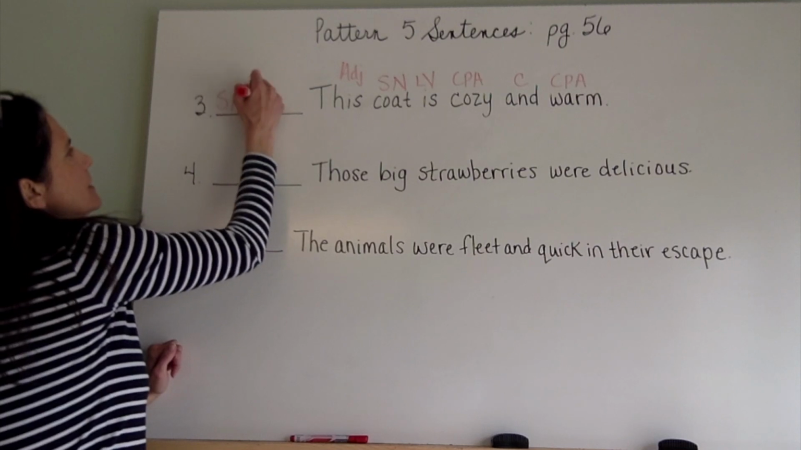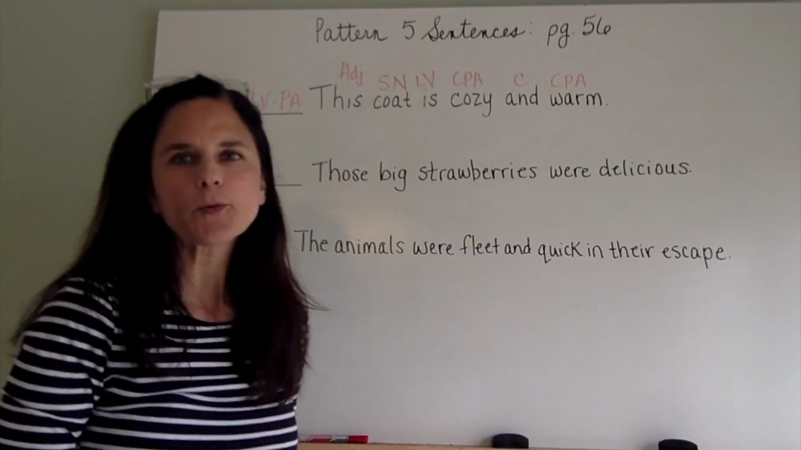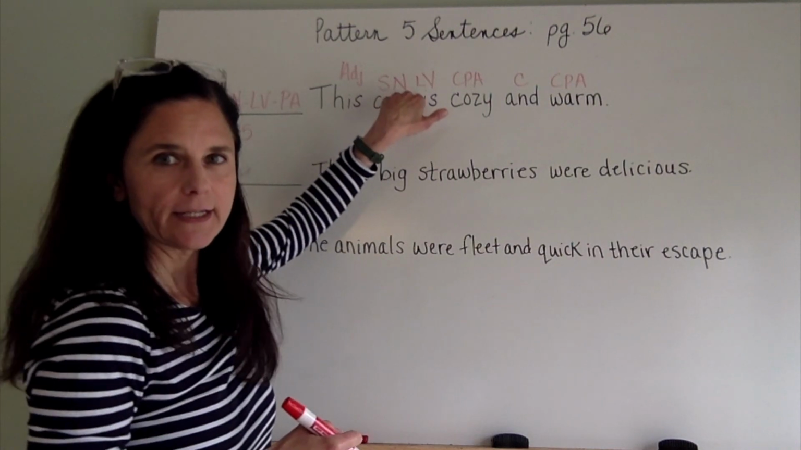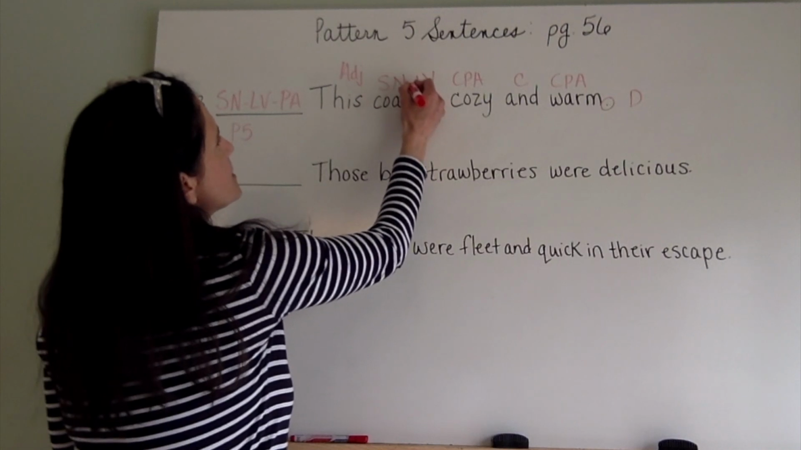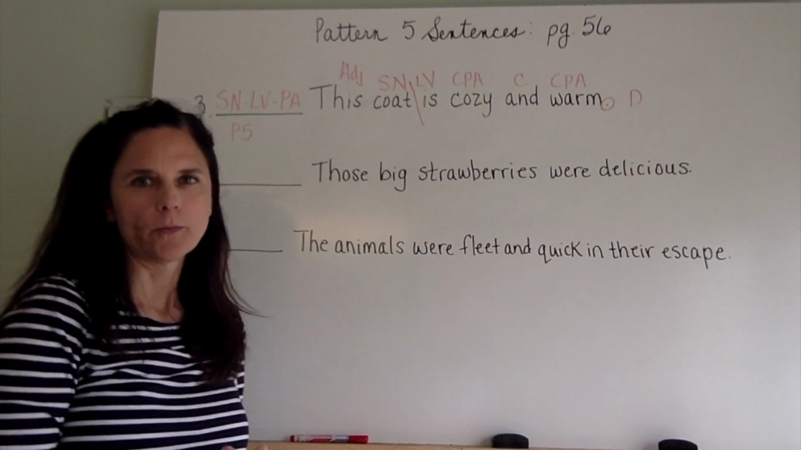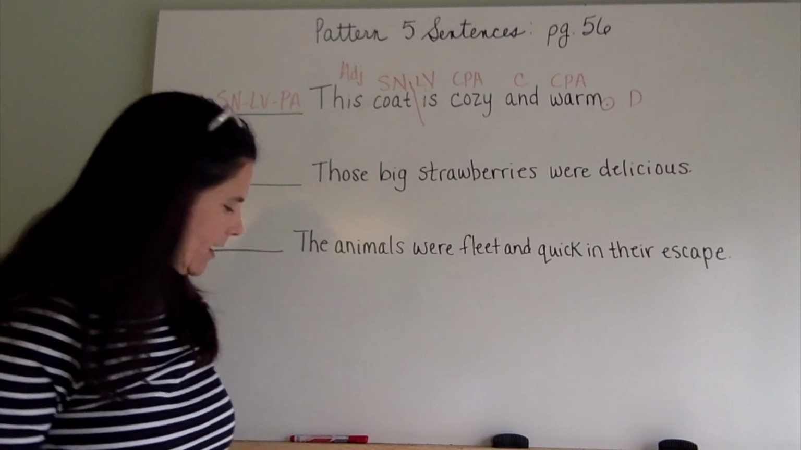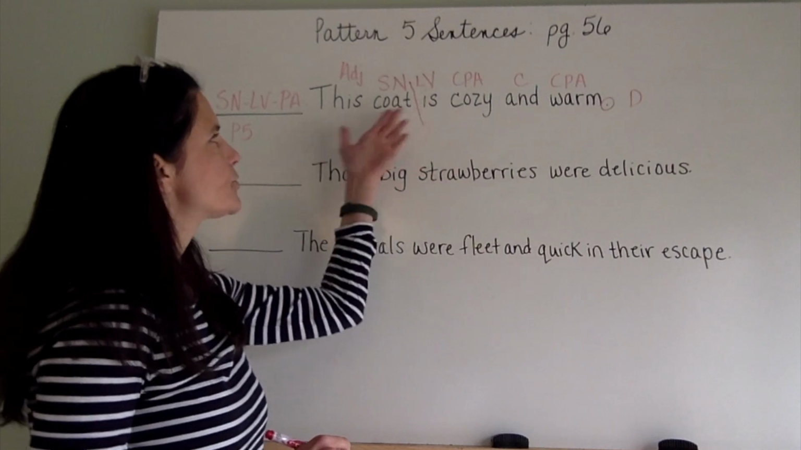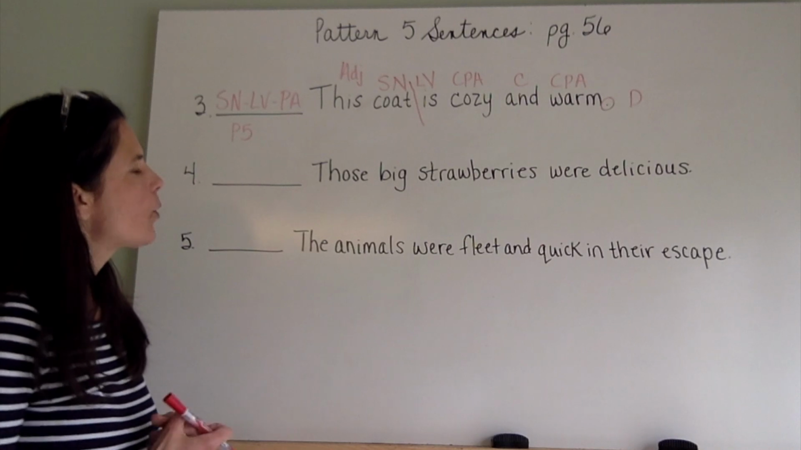Subject, noun, linking verb, predicate adjective, pattern 5. Check for prepositional phrases. No prepositional phrases. Linking verb, check again. Period, statement, declarative sentence. Go back to the verb, divide the complete subject from the complete predicate. Is there an adverb exception? No. Okay, and that's it for number 3. Notice that this time we had a compound predicate adjective. Those 2 adjectives were being used to describe the coat. Let's move on to number 4.